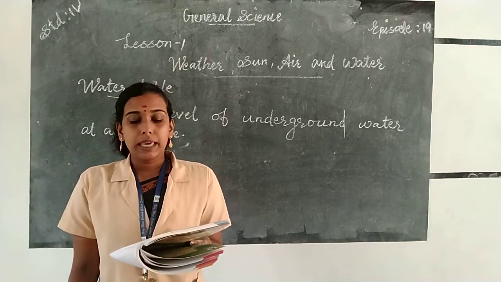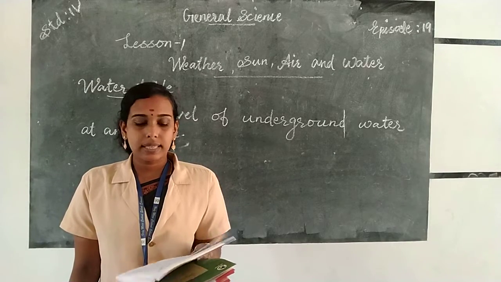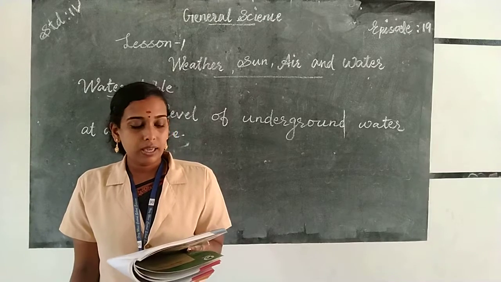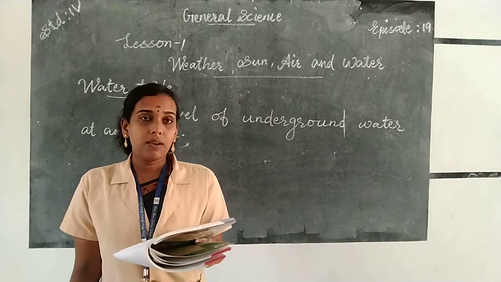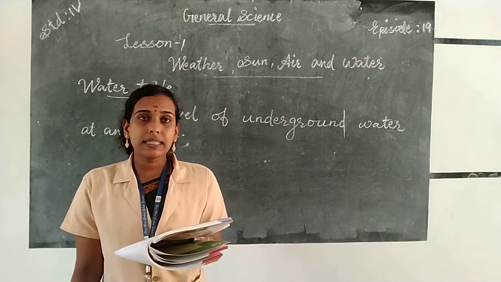Impurities can be soluble, which means invisible, or insoluble, which means visible.